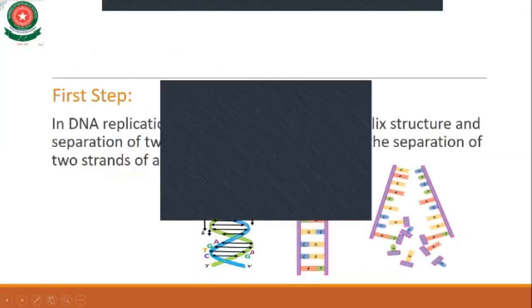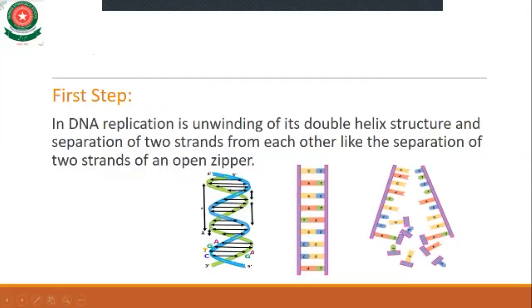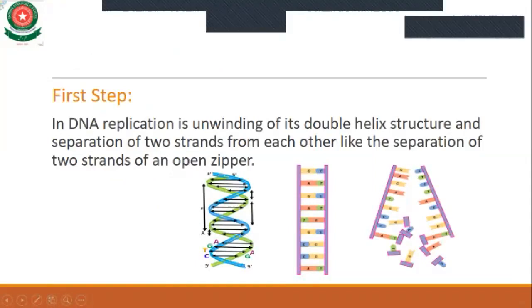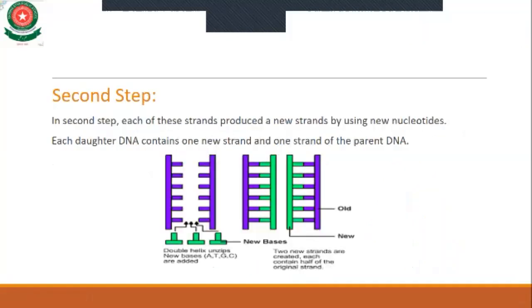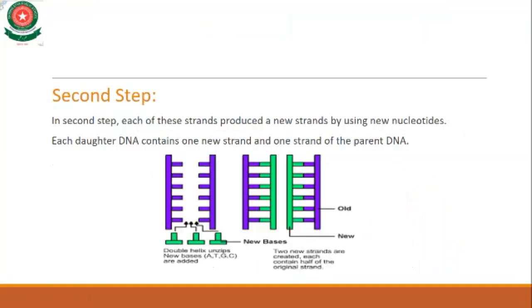This shows the DNA strands. When we open these strands like a zip, the two strands of DNA separate. In the second step, each of these strands produces a new strand. Each of these separate strands makes a copy of itself by using nucleotides.